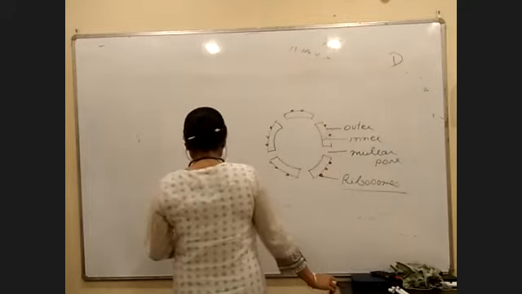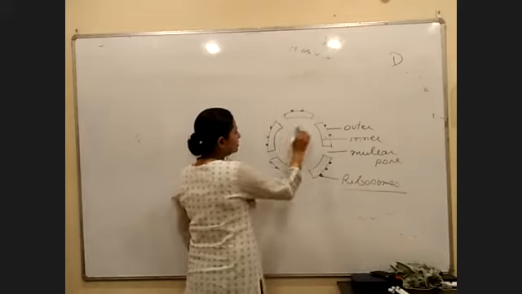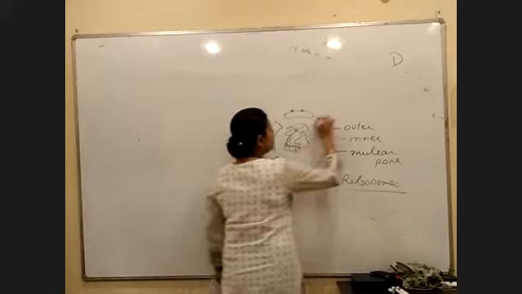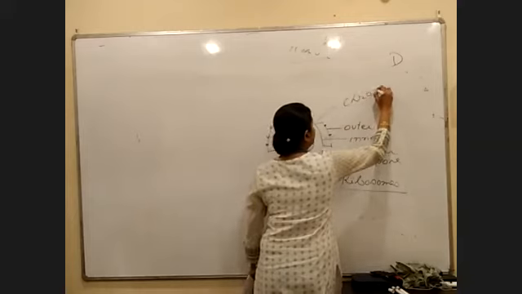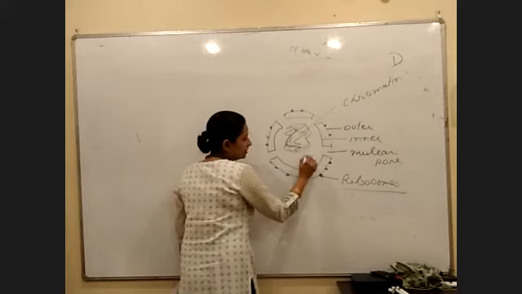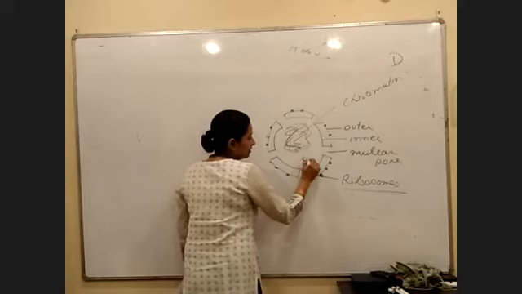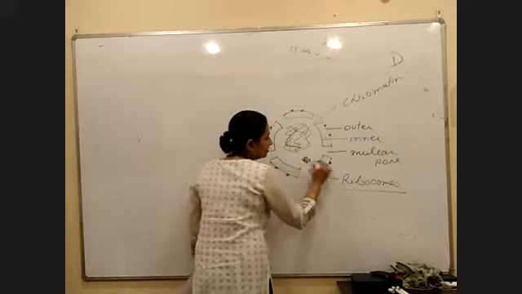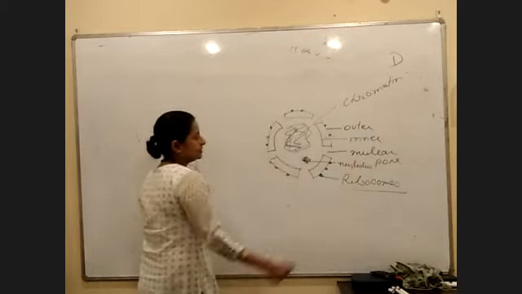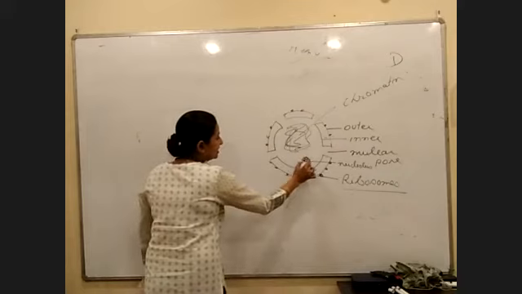Next. Inside the nucleus, what you can see is the genetic material. You can say it as chromatin, chromosome, etc. Right? You have a dense structure. It is called the nucleolus.